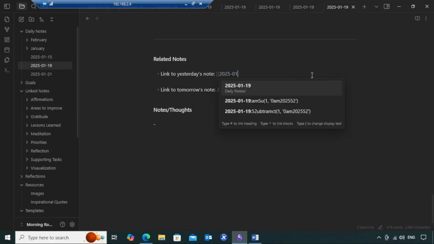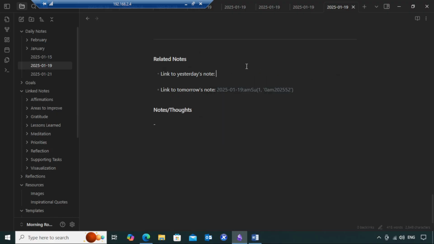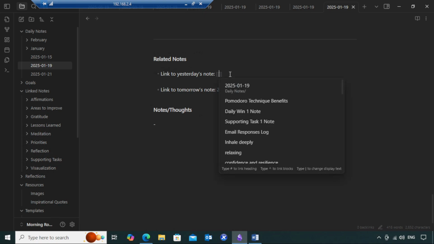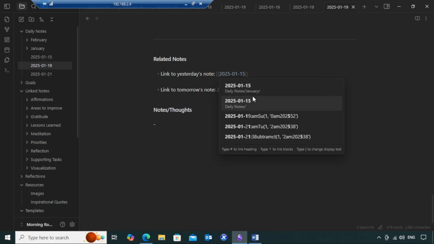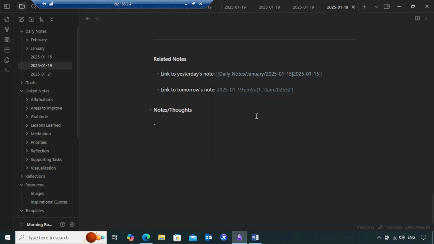So let me remove everything. So I want to link it to yesterday's note. So let's say for example yesterday was 15th. All I need to do is open two square brackets, type 2025 hyphen 01 hyphen 15 and it is going to link to yesterday's note.